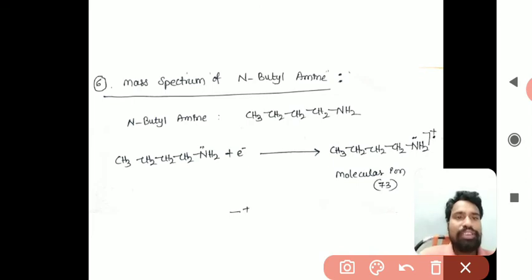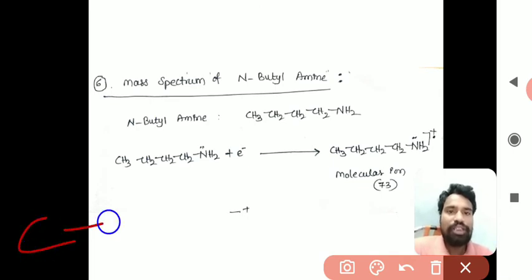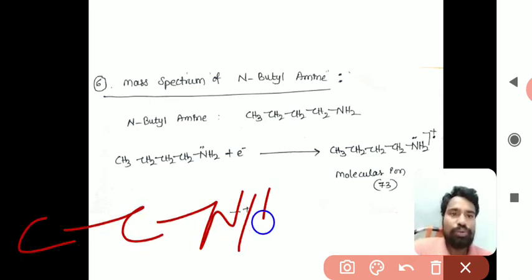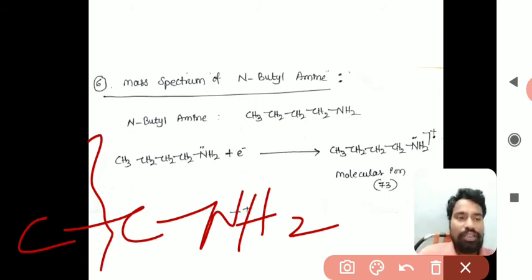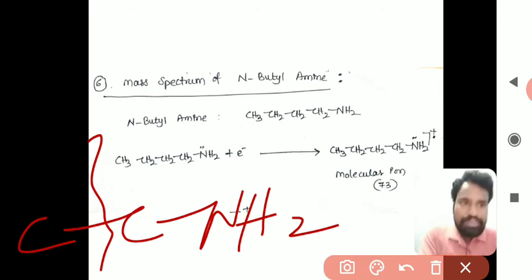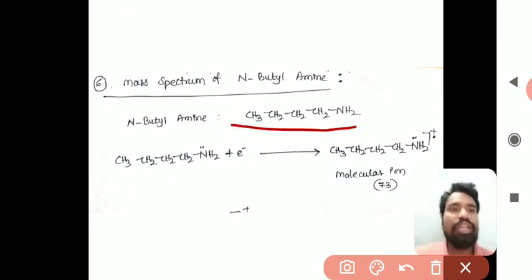We have discussed that in the case of amines the same thing happens as in alcohols. Here also the carbon-carbon bond adjacent to the nitrogen will break, similar to alcohols. So observe here, this is n-butylamine, CH3CH2CH2CH2NH2.